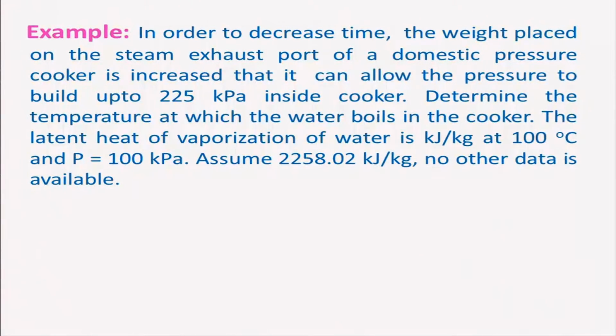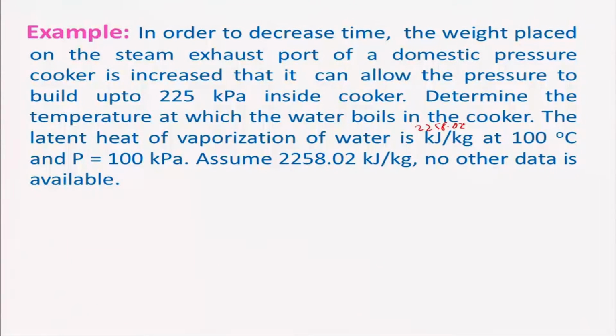We determine the temperature at which the water boils in the cooker, given that the latent heat of vaporization of water is 2258.02 kilojoule per kg at 100 degrees Celsius and pressure of 100 kPa. So, we need to calculate the temperature at which the water boils.